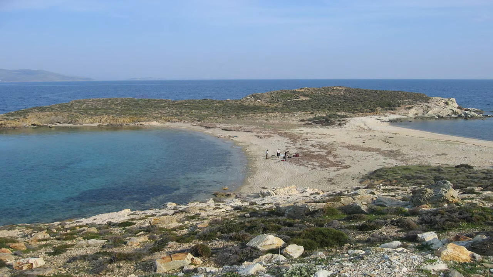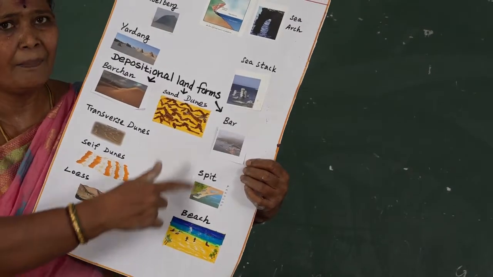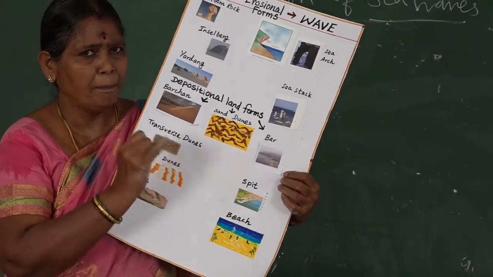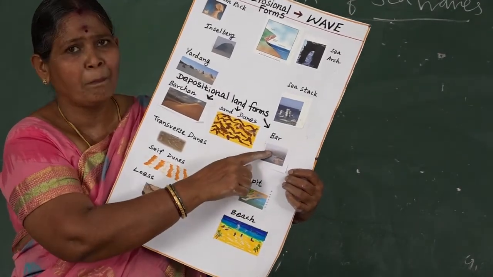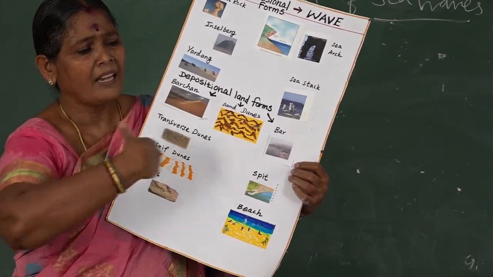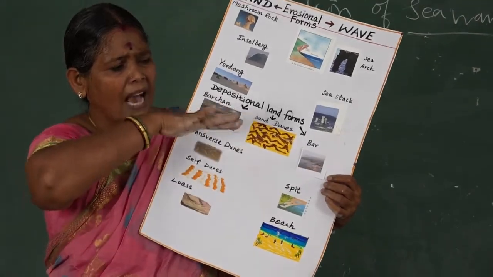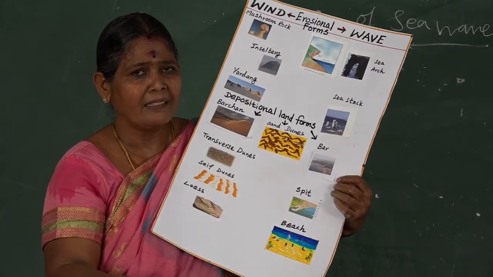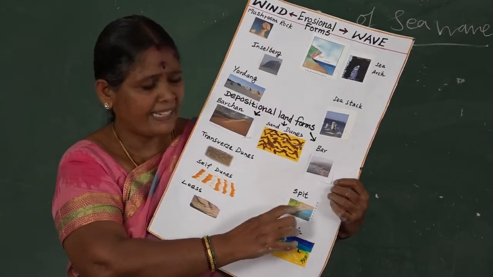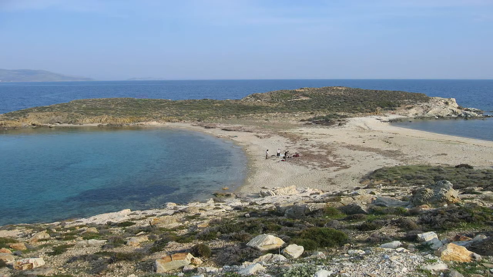I already told you about the beach. These are depositional features of the waves. Then we have the sandbar, the height of sand adjoining the shoreline beach. Then in the middle of the sea water and land, this type of rising sand that we see deposited is called a spit. Thank you children.